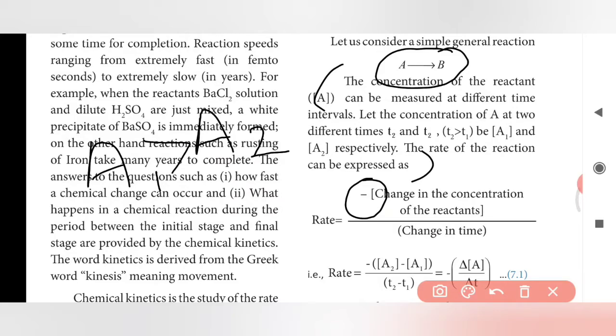Rate is equal to the change in the concentration of the reactant. Change is A2 minus A1.